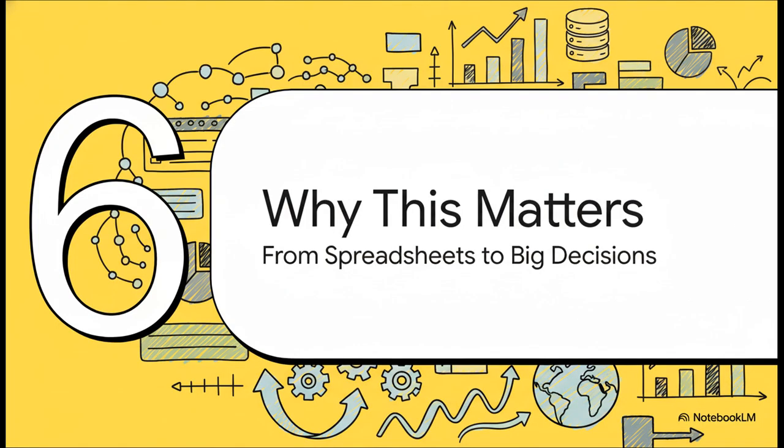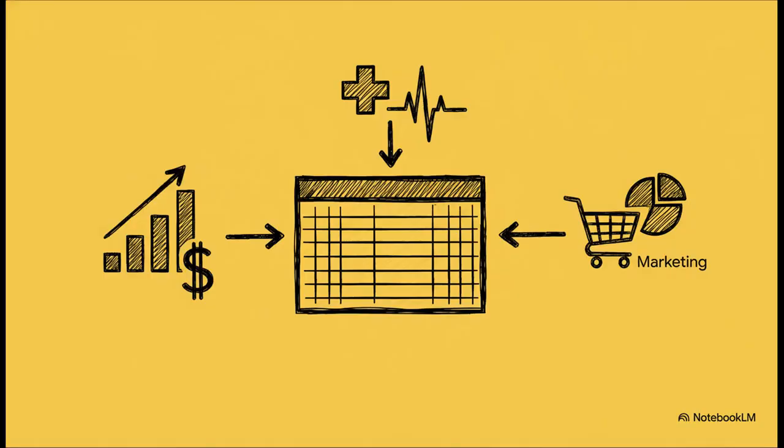So why does this matter? Well, this whole thing is about way more than just fixing spreadsheet mistakes. This gets to the very heart of one of the biggest challenges in AI right now, making it reliable. I mean, think about it. Pretty much every major field runs on data in tables. We're talking finance, with all their reports, healthcare, with patient records, marketing, with sales data. The list goes on and on. So having an AI that can actually reason through that data reliably without making these silly mistakes is absolutely crucial if we want to trust the decisions we make based on it.